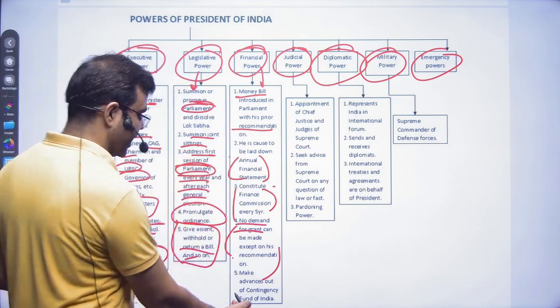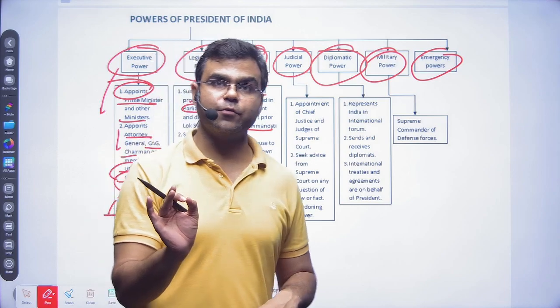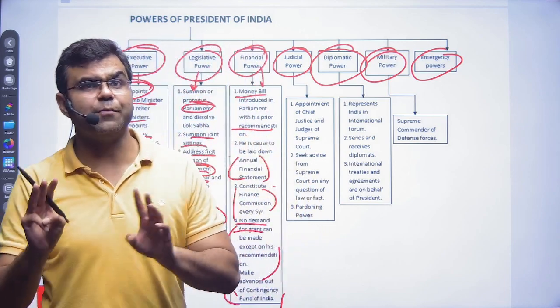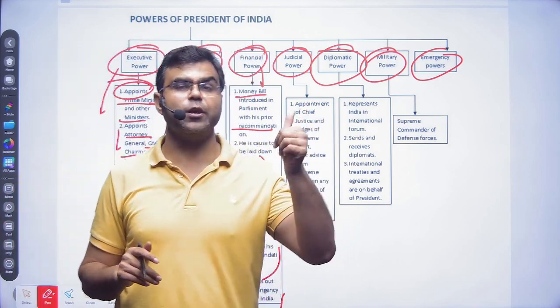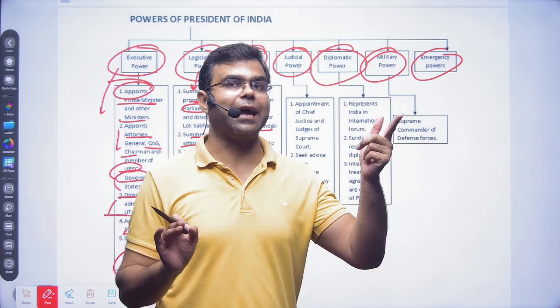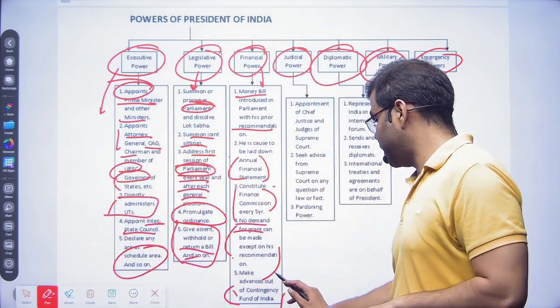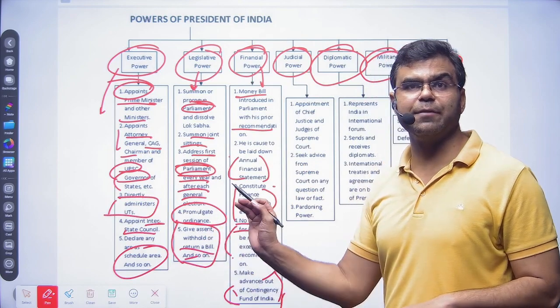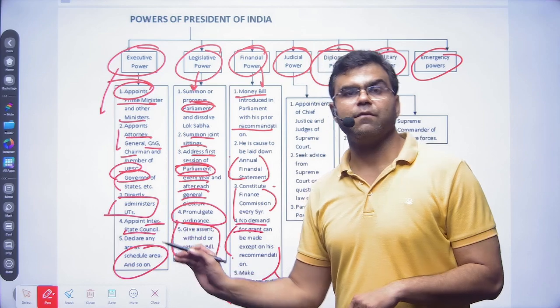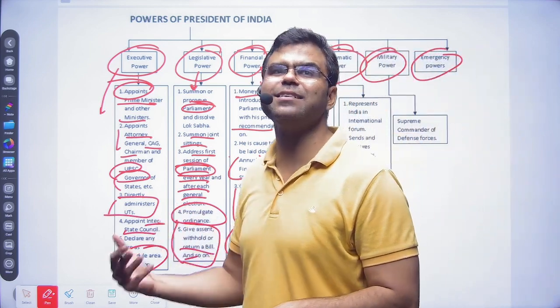Okay, the president can also make advances out of the Contingency Fund of India. So we have the contingency fund also, which we will be discussing. There are 3 types of funds we have created: one is the Consolidated Fund of India, the Contingency Fund of India, and the Public Account. Okay. So the Contingency Fund of India is basically kept with the president with a corpus of around 500 crores, to deal with emergency situations.